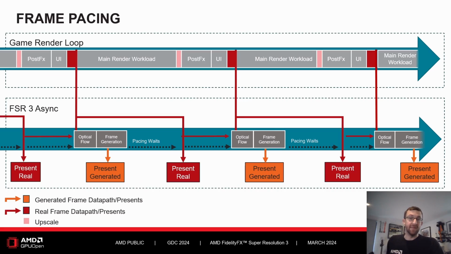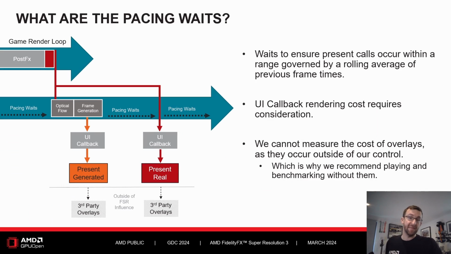The reason why these overlays can impact pacing is because they occur outside of our area of influence. Being cross-platform, we can only see what happens and account for it before the driver present calls. This is why we have these pacing waits in the FSR3 asynchronous swap chain. In these pacing waits, we can account for workloads like the UI callbacks, but any additional GPU or excessive CPU workloads that occur post-present calls may not be accounted for, so our timing of these waits can be thrown off. This can introduce stutter or even screen tearing, especially when running in variable refresh rate mode. The waits themselves are determined by a rolling average of the previous frame times.